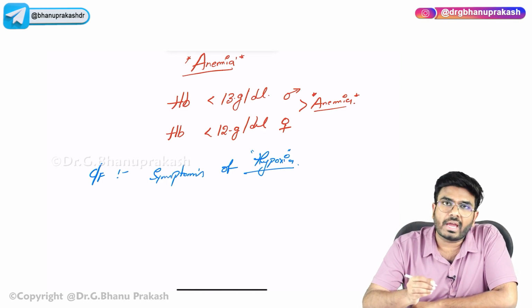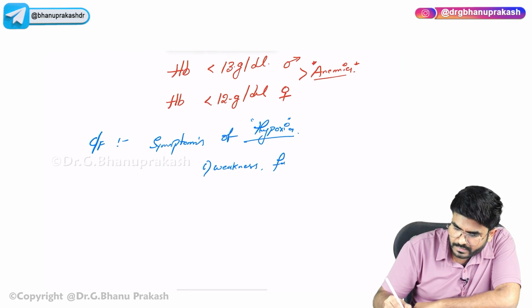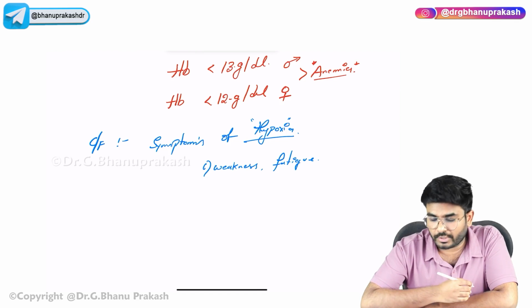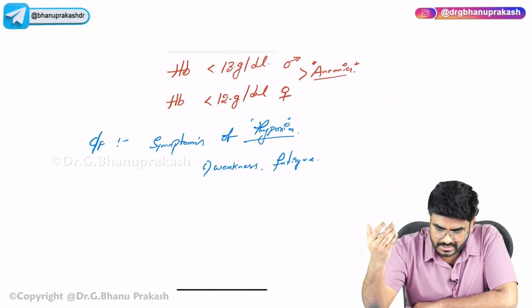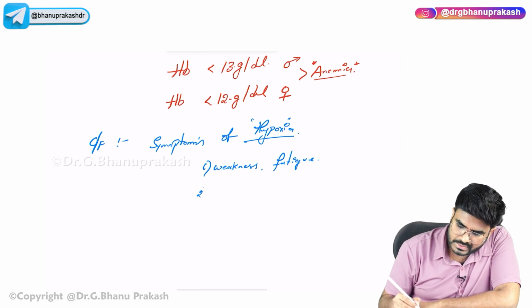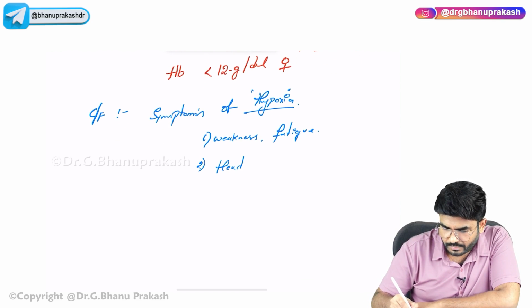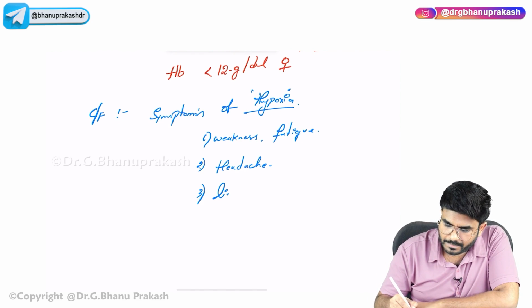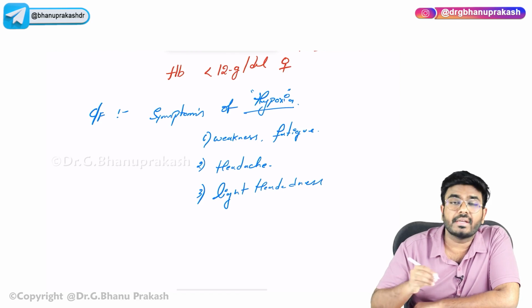The patients are going to have weakness and fatigability. Easily the patients are getting fatigued. Sometimes these patients even have respiratory difficulty, like dyspnea can be seen. Next, what else can be seen in these patients? Headaches. These patients are having headache and lightheadedness.